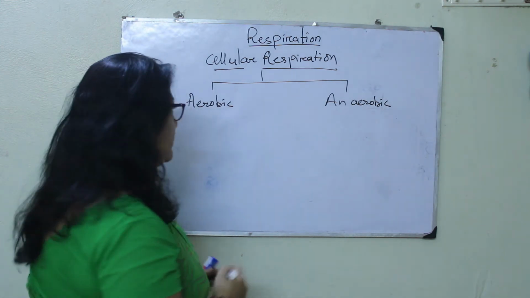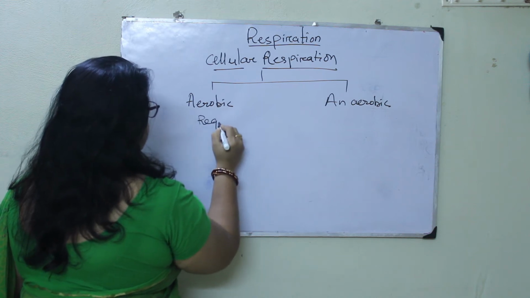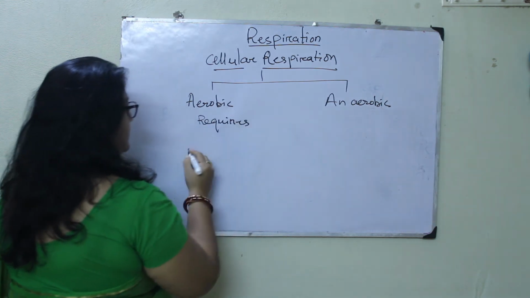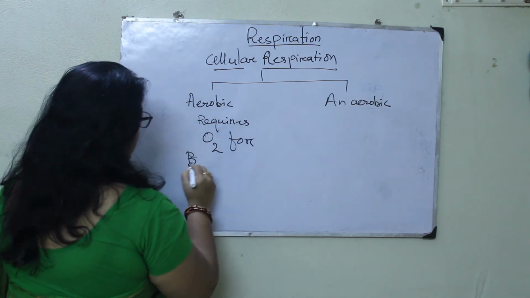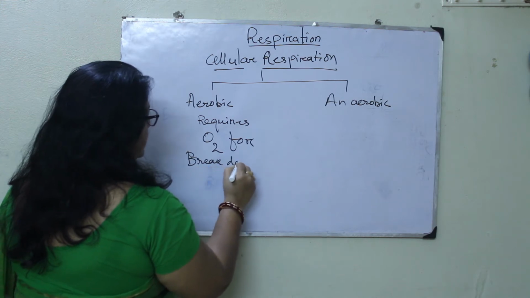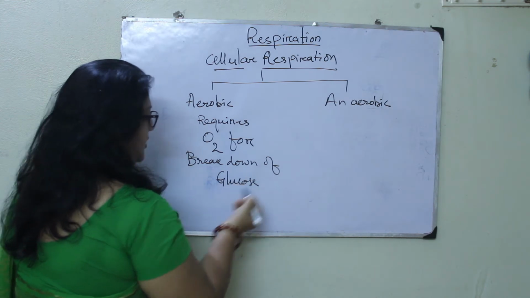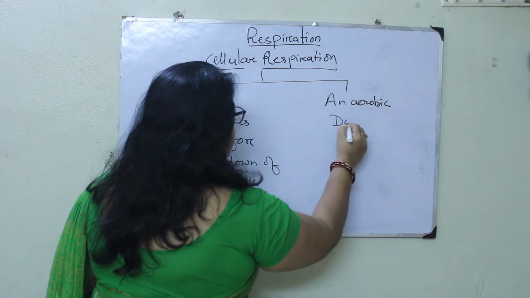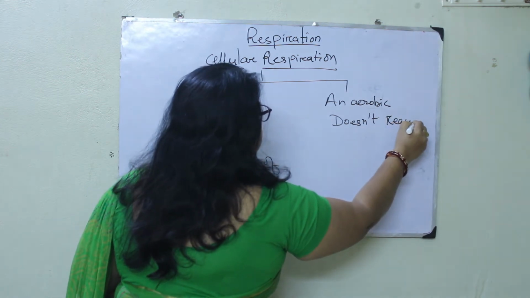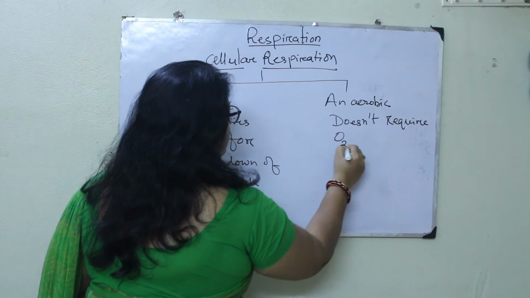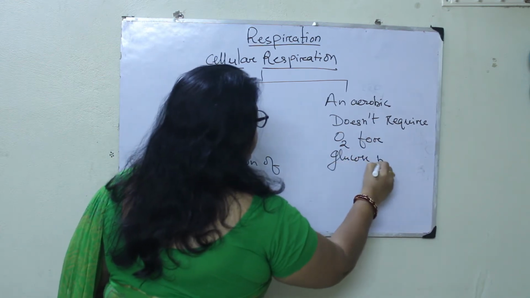Aerobic respiration requires O2 for the breakdown of glucose, and anaerobic respiration doesn't require the O2 for glucose breakdown.